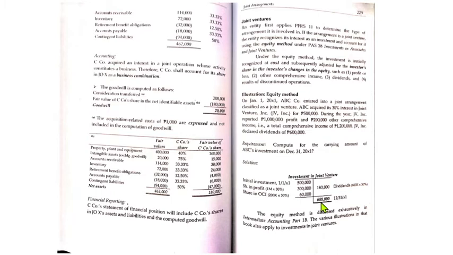The equity method is discussed exhaustively in intermediate accounting. The various illustrations in that book also apply to investment in joint venture. So more of the discussions related to the equity method should have been discussed to you under your course in intermediate accounting. These methods, fair value method, goodwill method, equity method, will be used in your advanced accounting subjects.